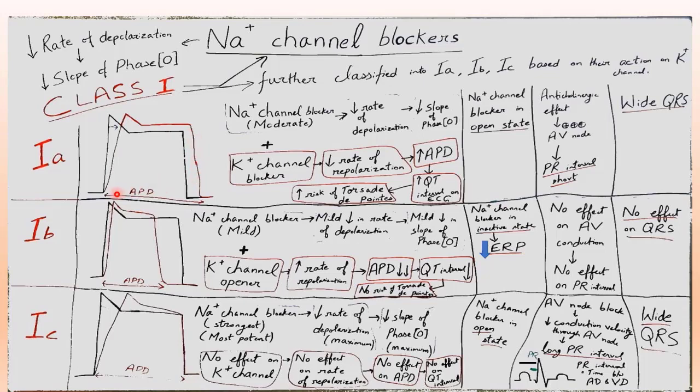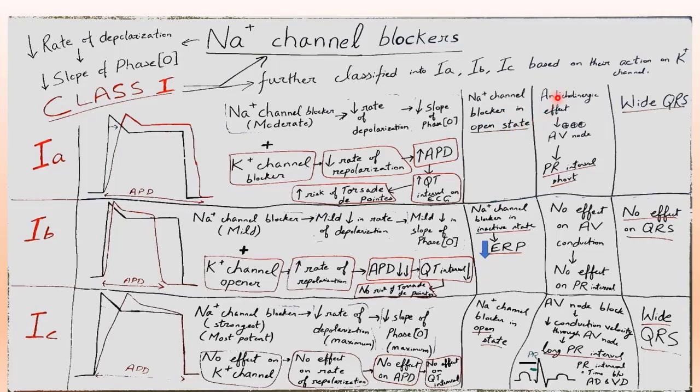So the action potential duration is prolonged. That means the QT interval on ECG is prolonged, and that is increased risk of torsades de pointes. Now in 1A, they are sodium channel blockers in the open state of the sodium channel.